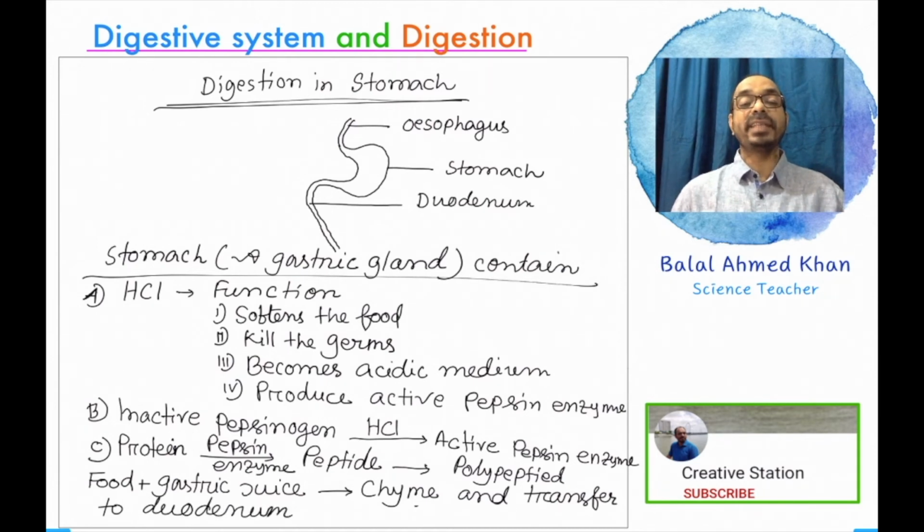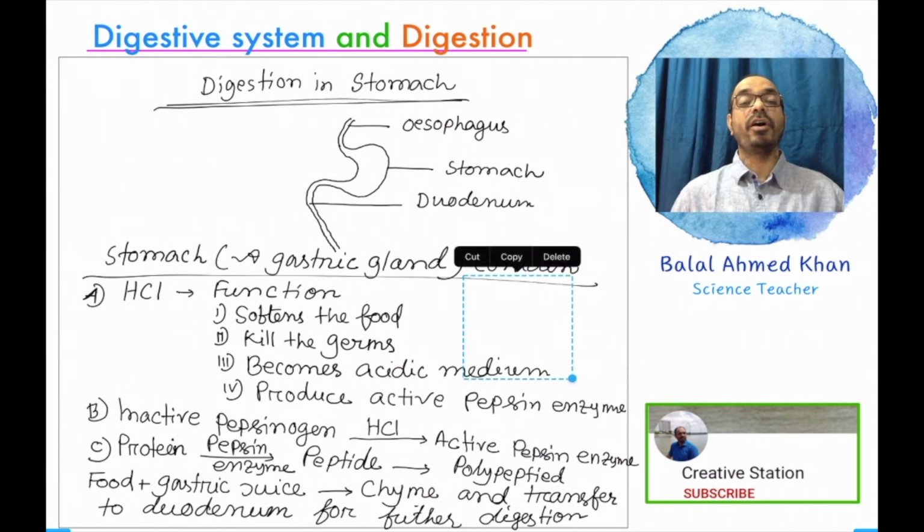Chyme is a liquid substance that looks like a fluid or soup. This chyme is transferred to the duodenum, the first part of the small intestine, for further digestion, the final part of digestion.